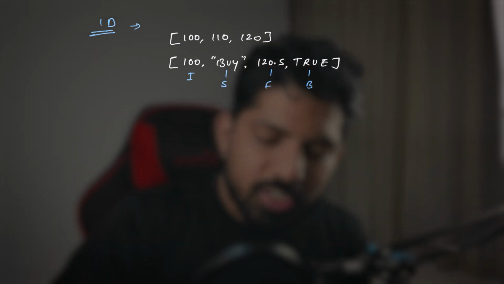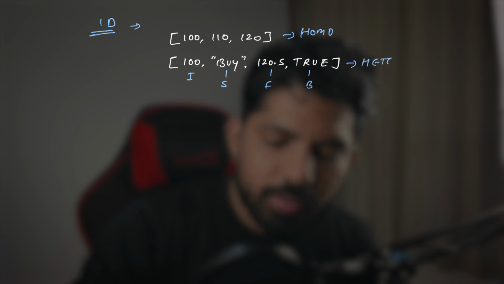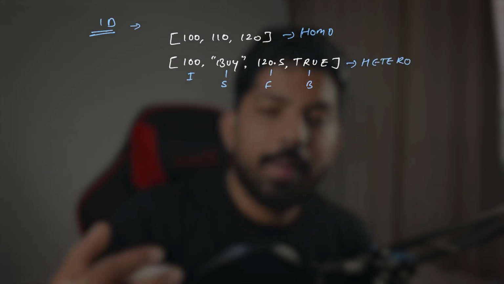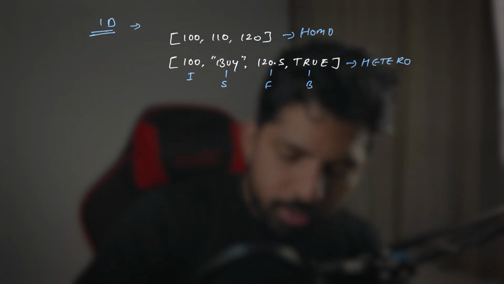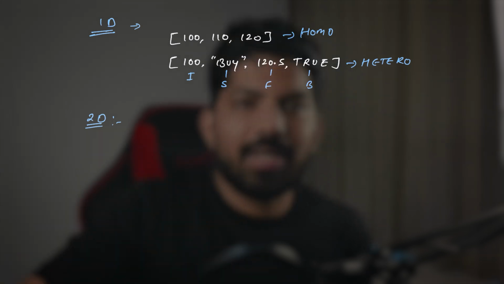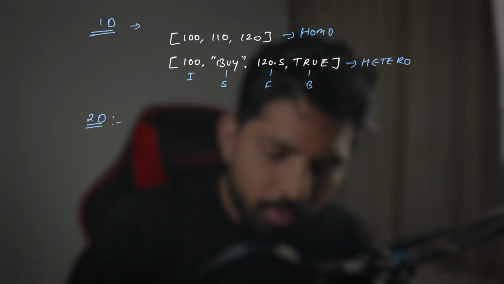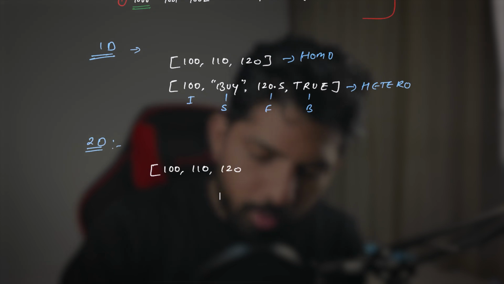So the difference between these two lists is that this is a homogeneous list and this is a heterogeneous list. That is the basic difference. Now we quickly move to the 2D list. In a 2D list, we have a list inside a list. For example, we can take the same example, this one, let me quickly copy it.